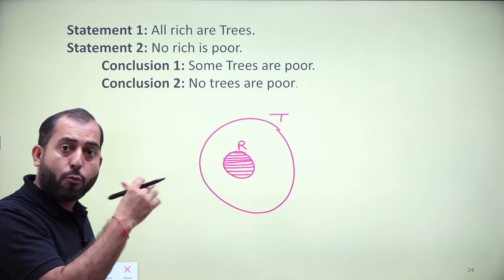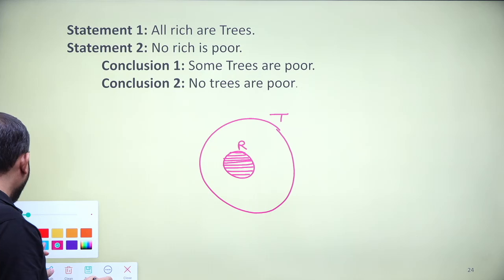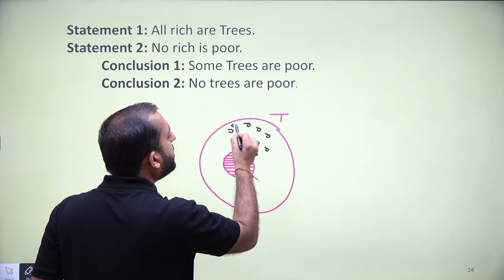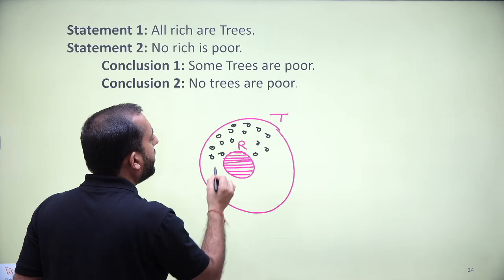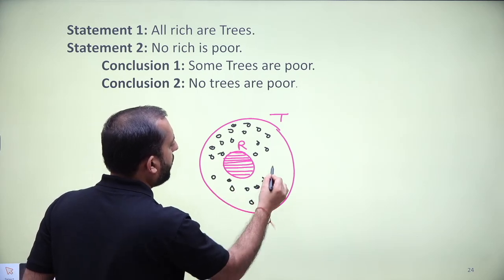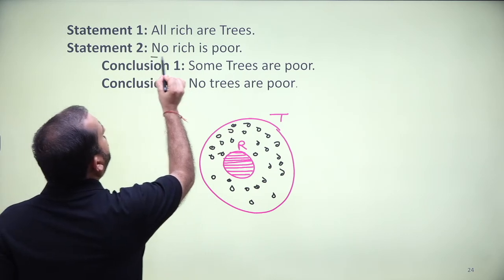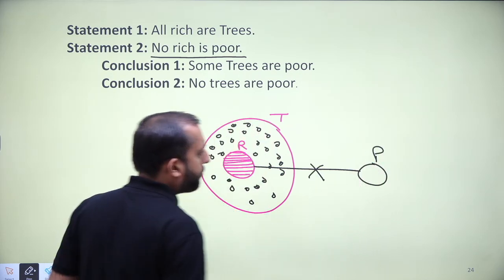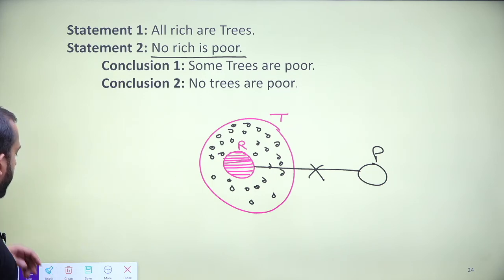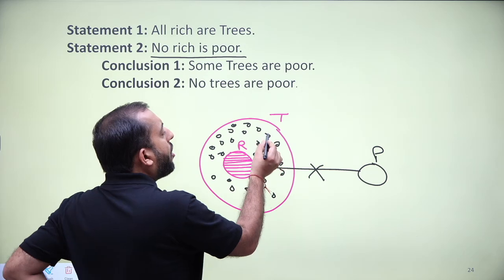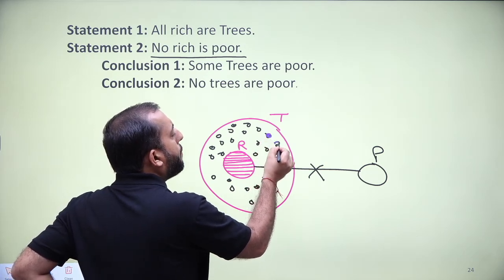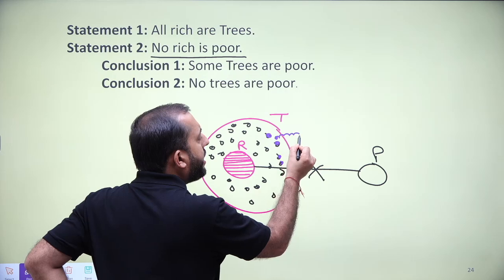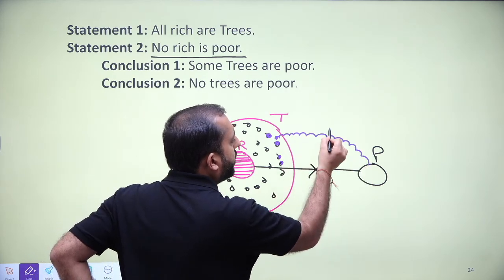So difference, both of these questions are different from each other. Entire rich is definite, and the region that is there outside the rich and inside the tree is indefinite. Now it is given no rich is poor. Now see, since a part of tree is indefinite, this indefinite part of tree can draw a doubt line with poor.